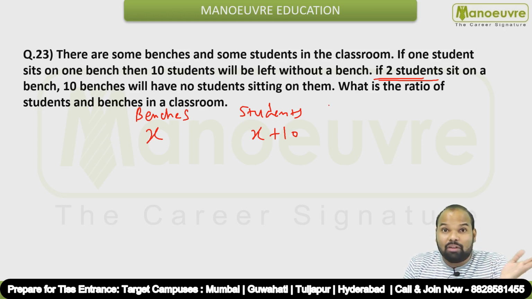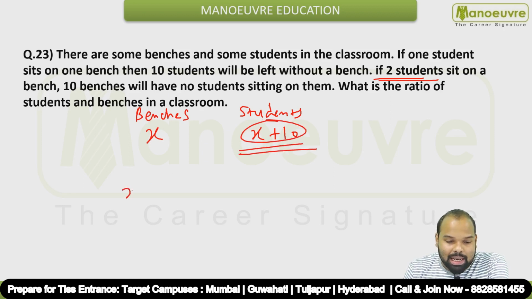But after forming the equation, the question will be solved very easily, guys. Have a look at this. So the total number of students is x plus 10. This is the total number of students.